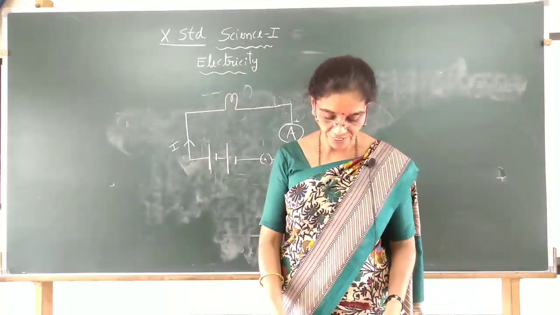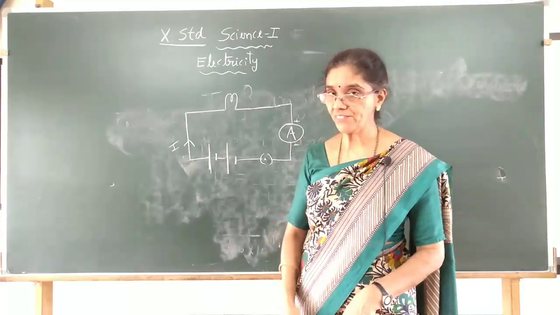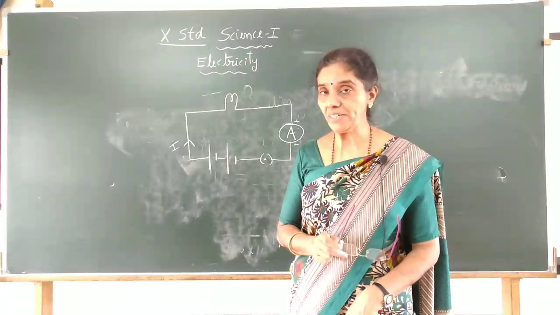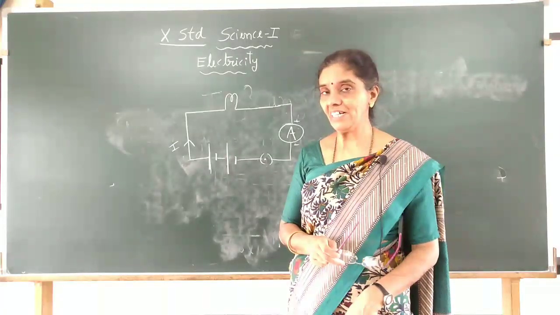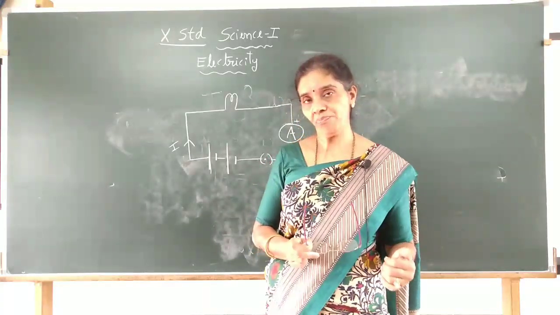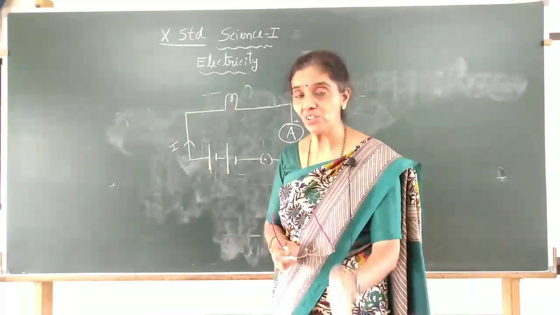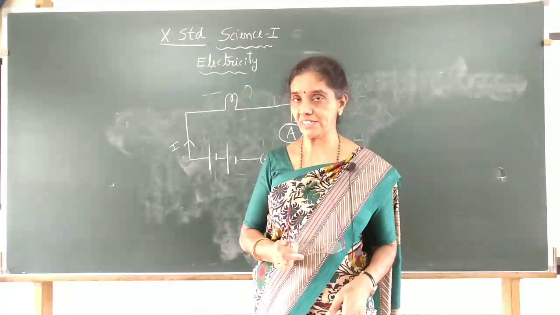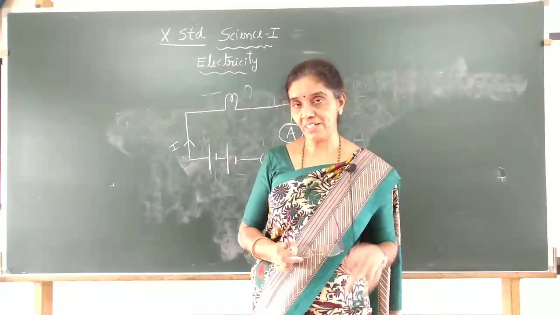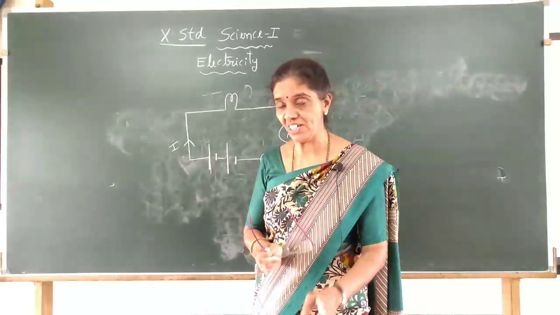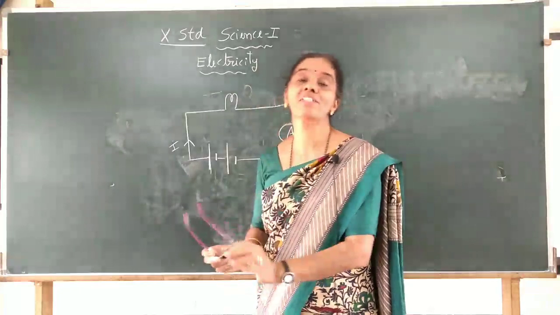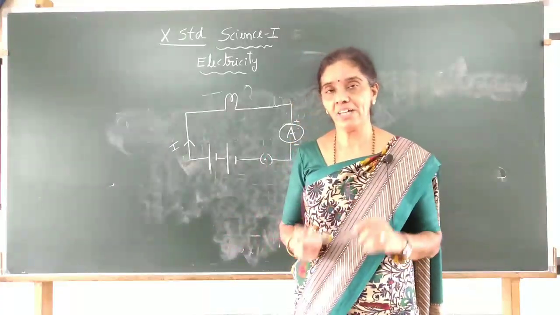Next one, define the unit of current. The unit of current is the ampere, and how will we define 1 ampere? If 1 coulomb of charge flows in 1 second through a particular area of the cross section of the conductor, then the current is 1 ampere. The rate of flow of charge is 1 coulomb in 1 second, then the current is 1 ampere.